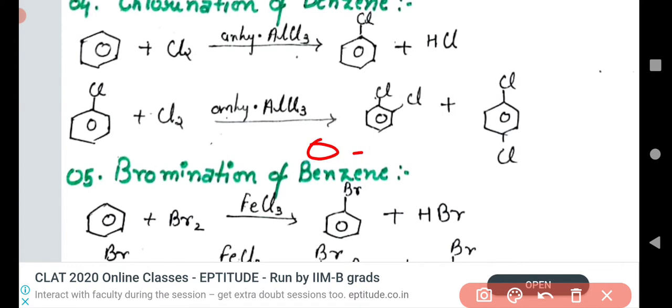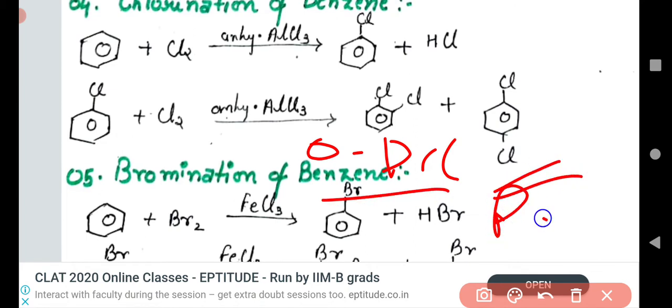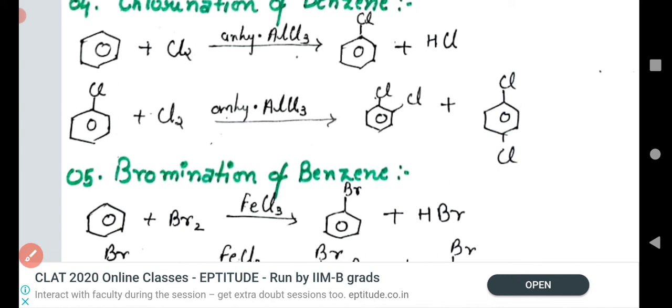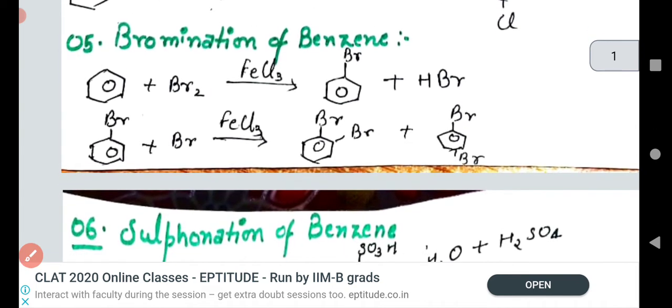This is the ortho dichlorobenzene, and this is the para dichlorobenzene. But we observe that this one is found in a larger amount. This compound is found in a large or stable amount. Understand that? Now the fifth chemical reaction, the bromination of benzene.